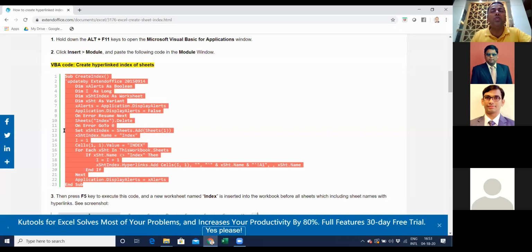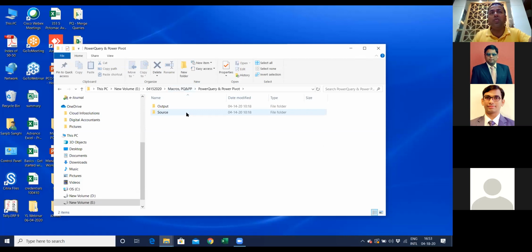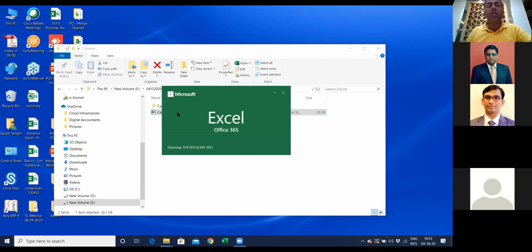So this is how you can create macros using VBA code and using record macros. These are all the ways which you can do that. Now let's move further to Power Query, which is the most important subject of the day. I'll show you two important case studies on this, which are going to be very, very important. The first case study is unpivot columns.